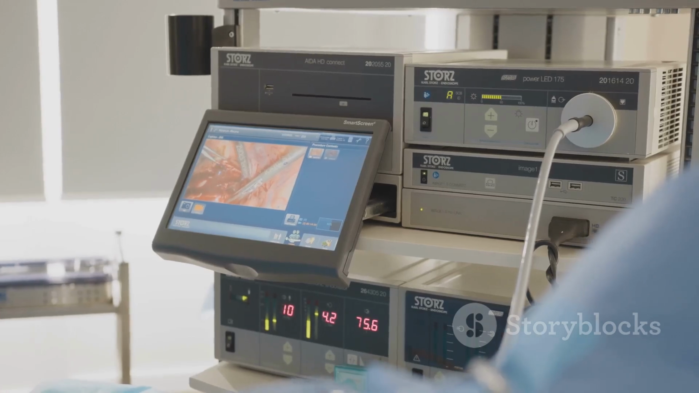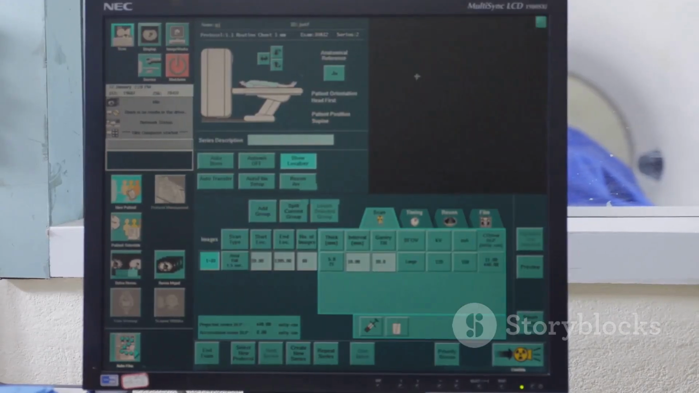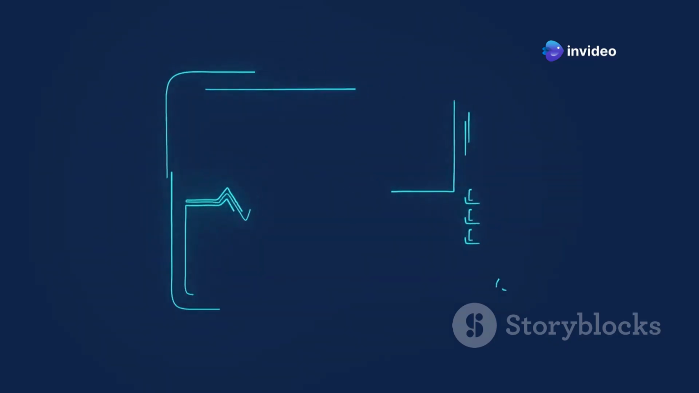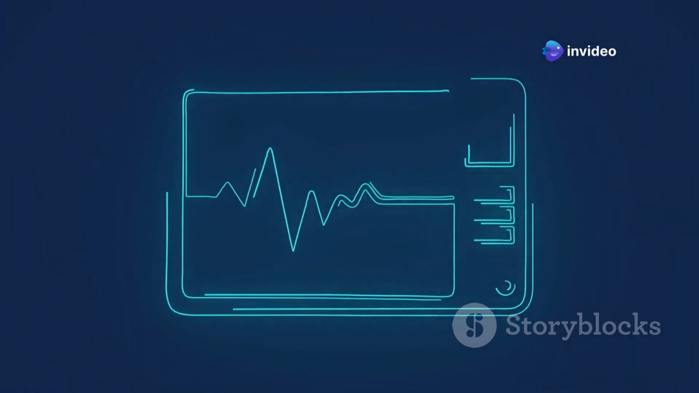Next, assist control. Here you can set a controlled volume or pressure, and the ventilator ensures a minimum number of mandatory breaths. Patients can also trigger additional breaths, making this versatile.